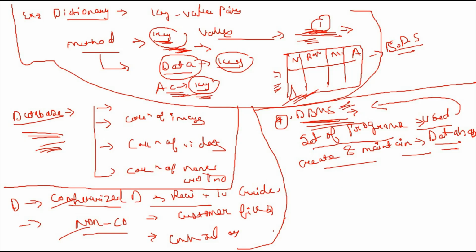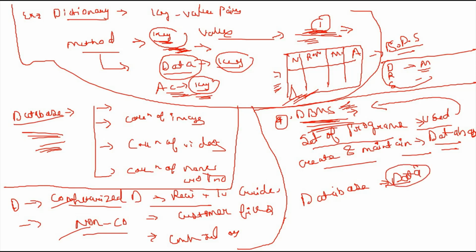The main objective of a database management system is defining, retrieving, storing, and manipulating the data in the database. One important point: in the database, many data are present.